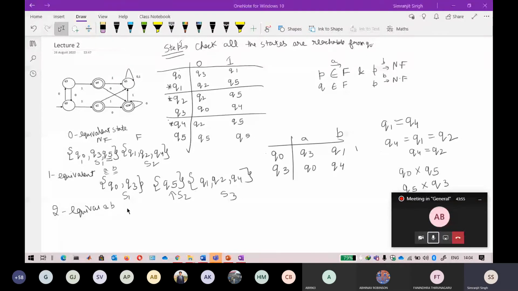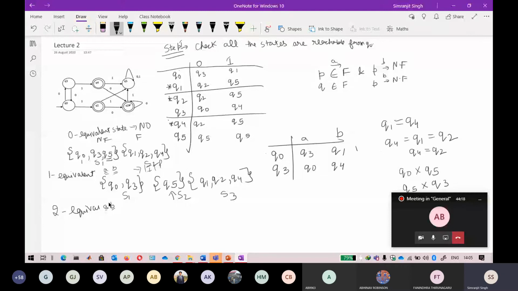In two equivalent, which we are coming to from one equivalent, the set is based on this. So here we again test for strings A and B. Here no input, here one input, and it is again based on another input, so here it will be two.